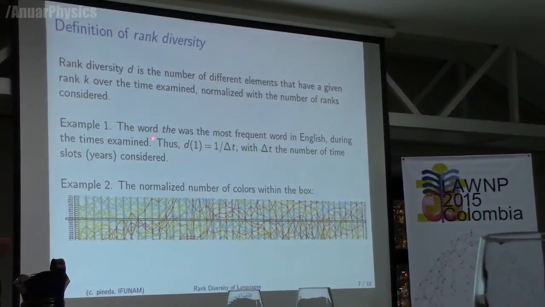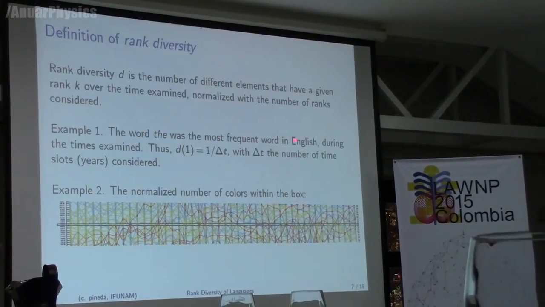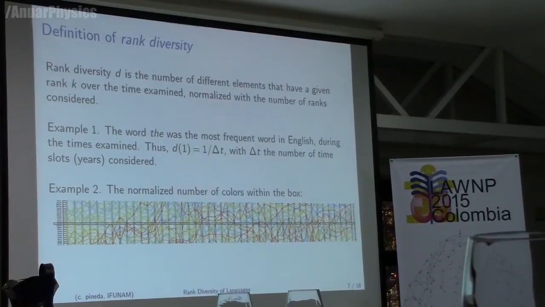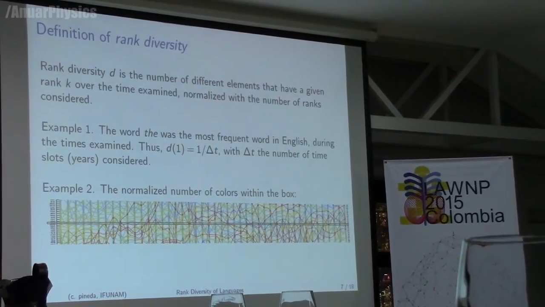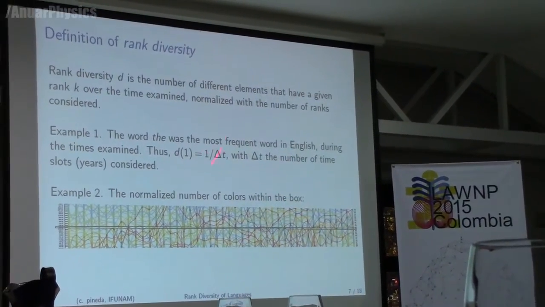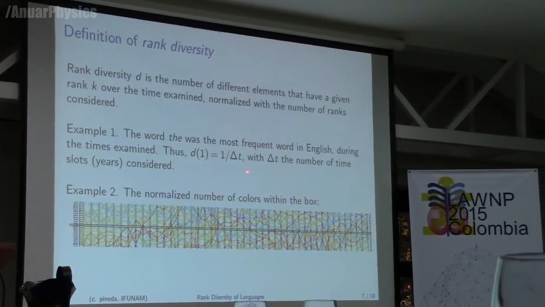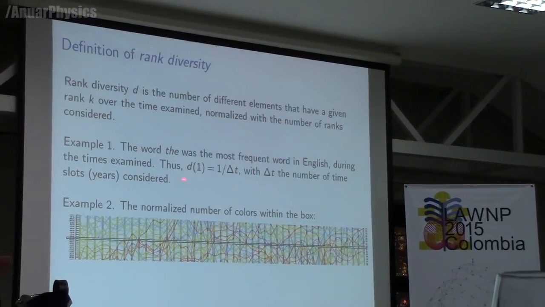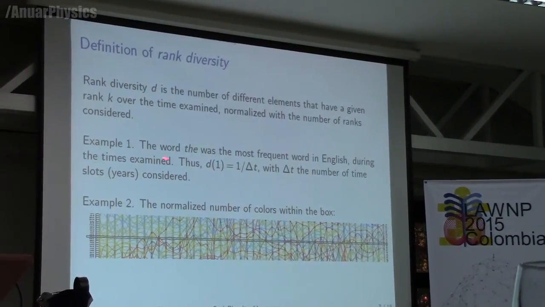As a first example, the most frequently used word in English is "the", and it was always the same. So in rank 1, we have only one word, which is "the". That means that the diversity of rank 1 would be equal to 1: there was only one word divided by delta t, which was the number of time points considered, which in our case was 208. That's one example of rank diversity.